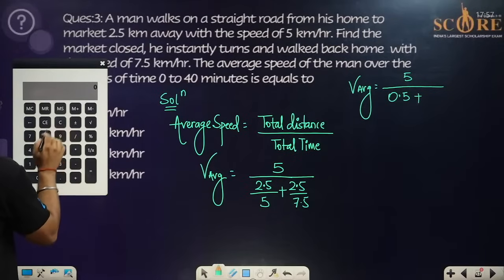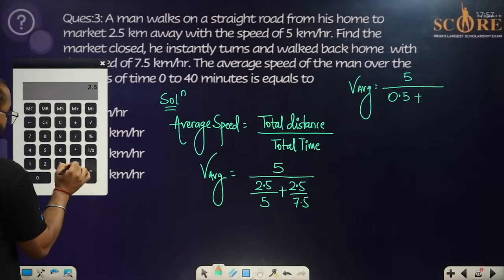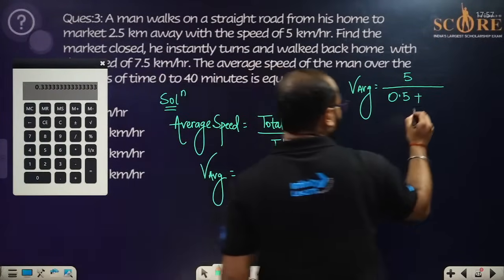Let me use the calculator. 2.5 divided by 7.5 is going to be 0.33.